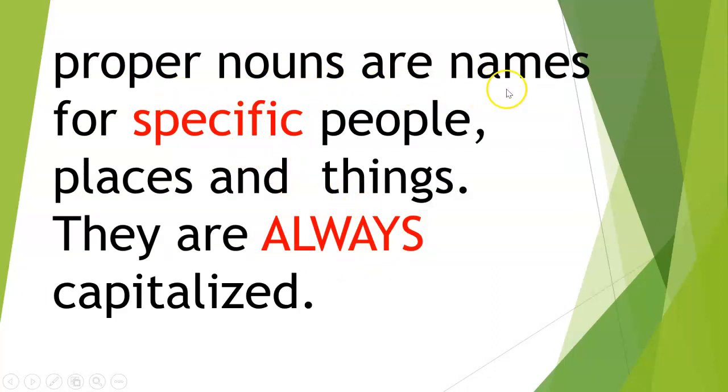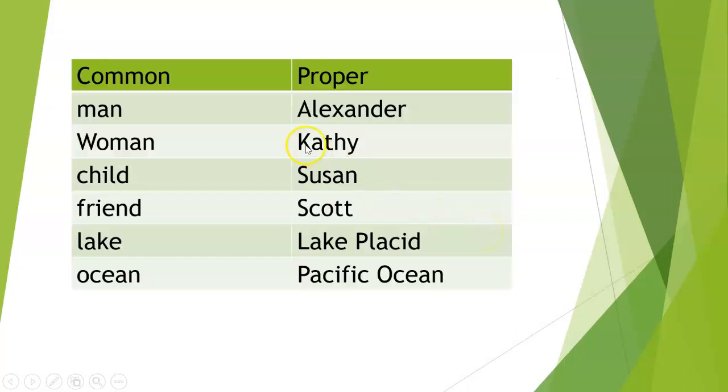Proper nouns are names for specific people, places, and things. They are always capitalized. And I think this is a good way to give you an example. Man is a common noun, but if you say the man's name is Alexander, now it becomes proper. So man is a common noun, Alexander is a proper noun.